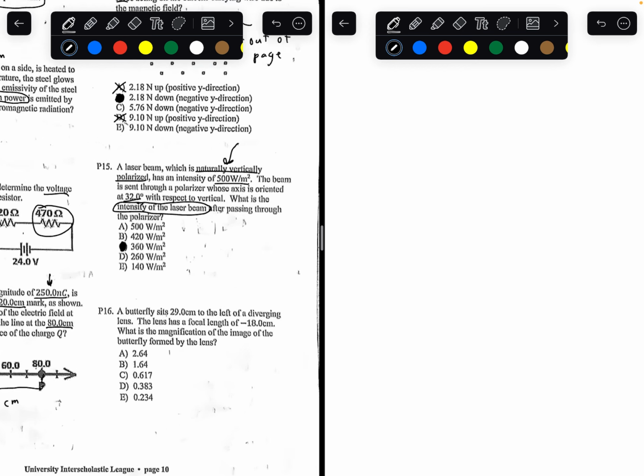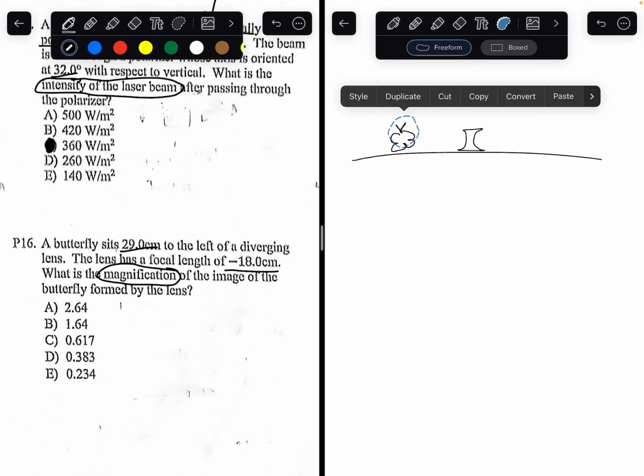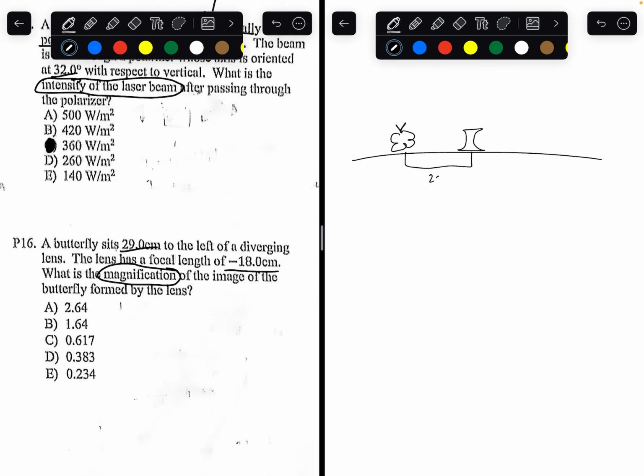Number 16. A butterfly sits 29 centimeters to the left of a diverging lens. The lens has a focal length of negative 18 centimeters. What is the magnification of the image of the butterfly formed by the lens? So we have a diverging lens, and we have a butterfly here. So the butterfly is 29 centimeters away from this lens, and the lens has a focal length of negative 18 centimeters.